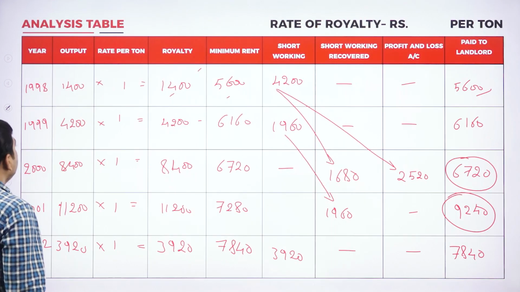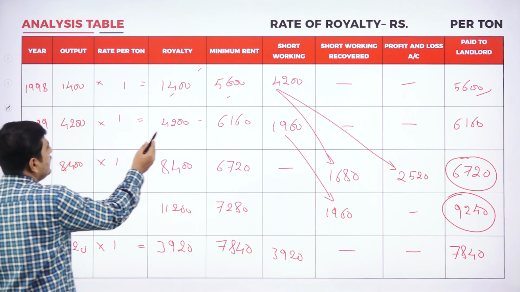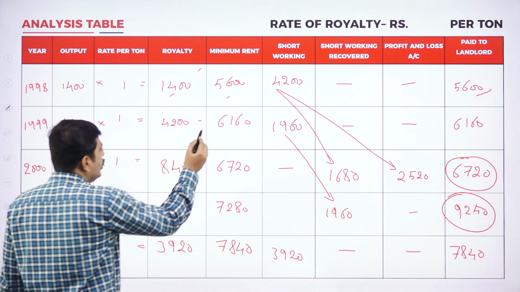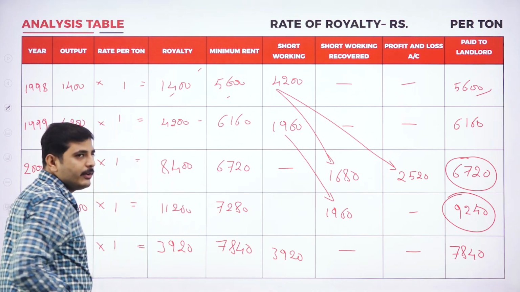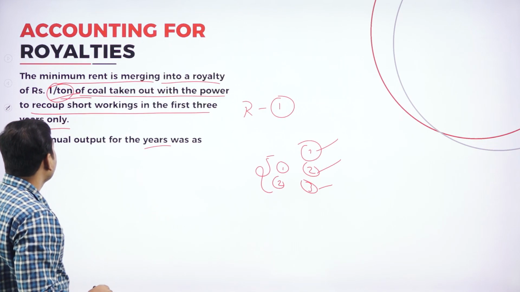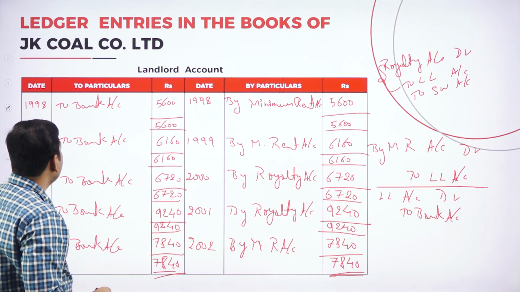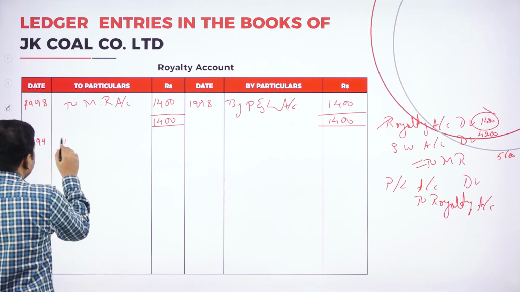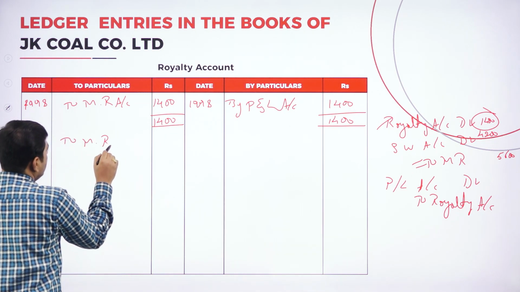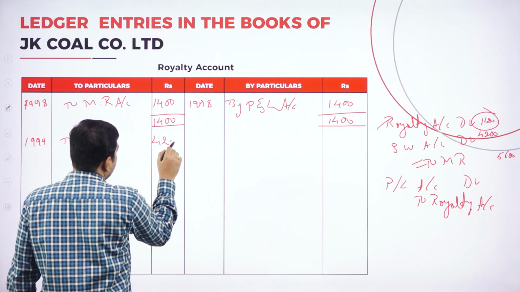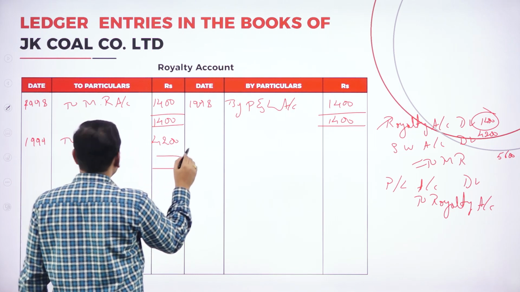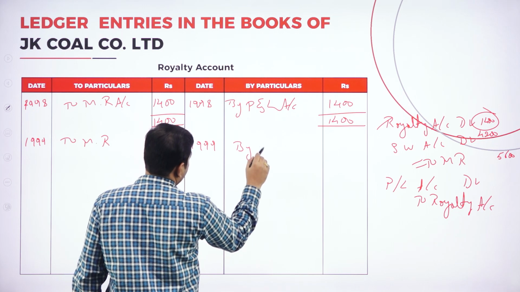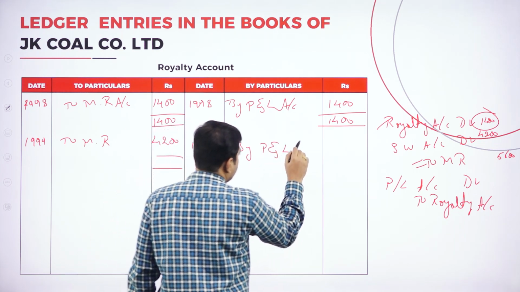Again, coming to the next year, 1999. In the second year also, we are paying the minimum rent. So what is the journal entry? Write to minimum rent, but write the amount of royalty, 4200. That amount should transfer to profit and loss account. 1999 by profit and loss account.